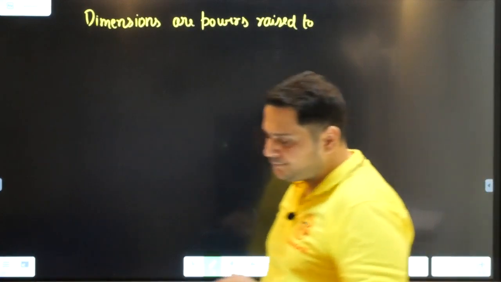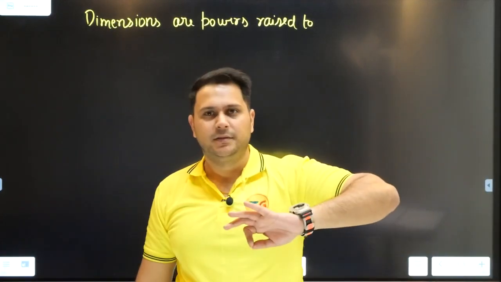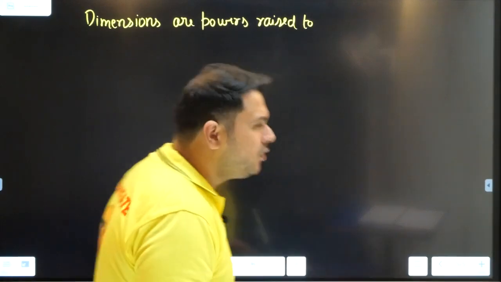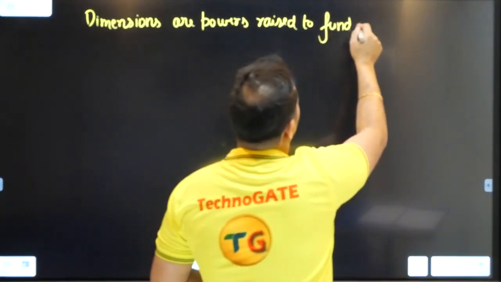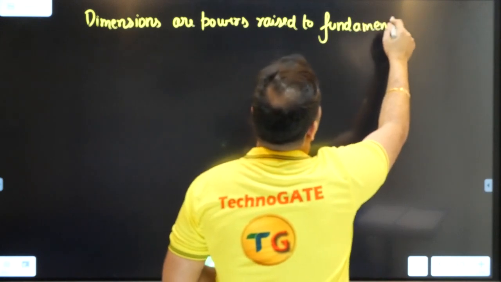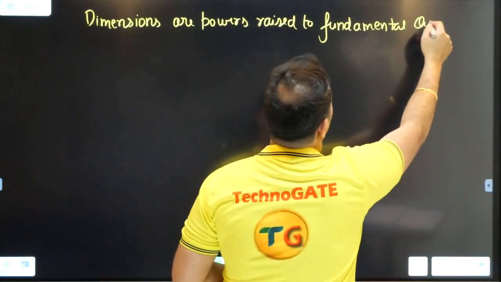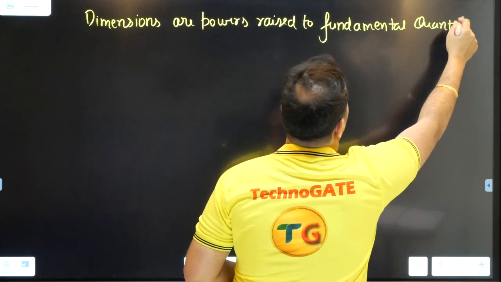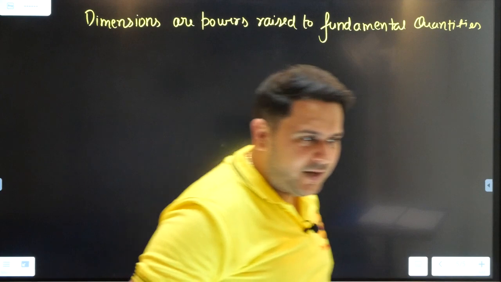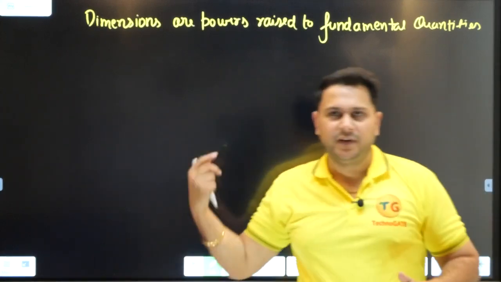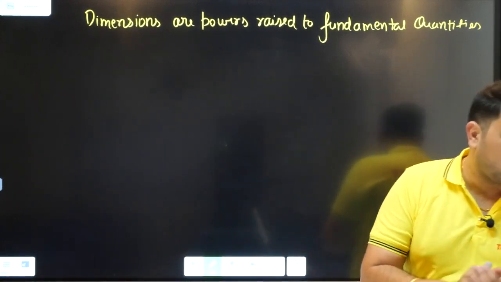Dimensions are powers raised to fundamental quantities. Now read this line 3 times and I'll explain you the details of it in the coming lines. How? I'll tell you.